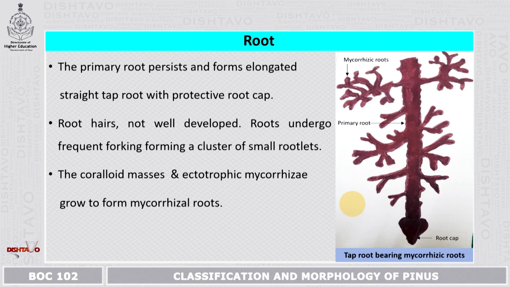In terms of root, the primary root persists and forms an elongated straight taproot system. You can see here this is the elongated straight taproot system with a protective root cap. The root hairs are not well developed. The roots undergo frequent forking, forming a cluster of small rootlets. The coralloid masses and the ectotrophic mycorrhizae grow to form mycorrhizal roots here.